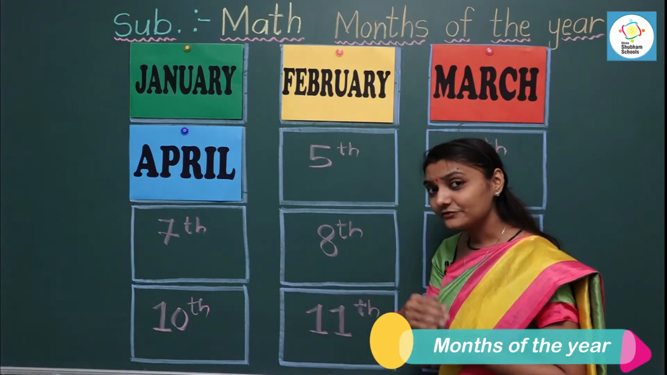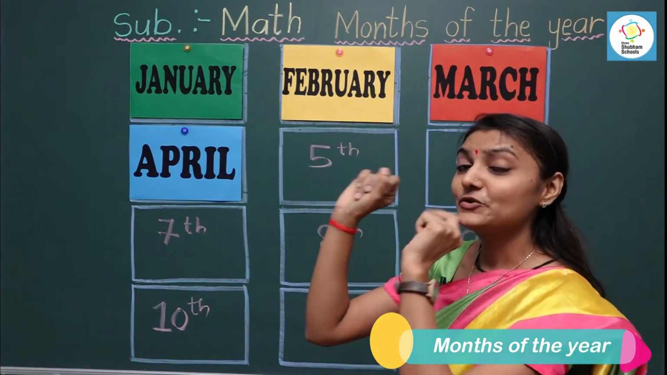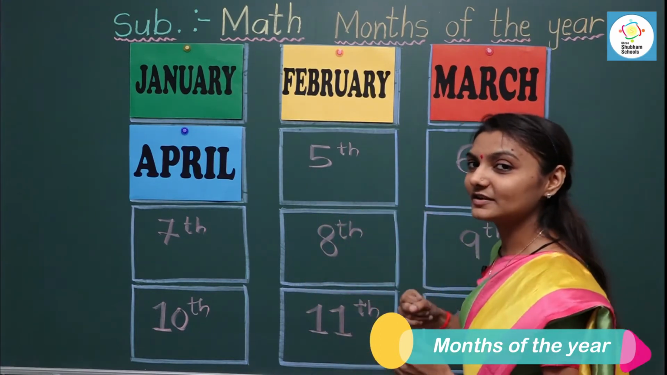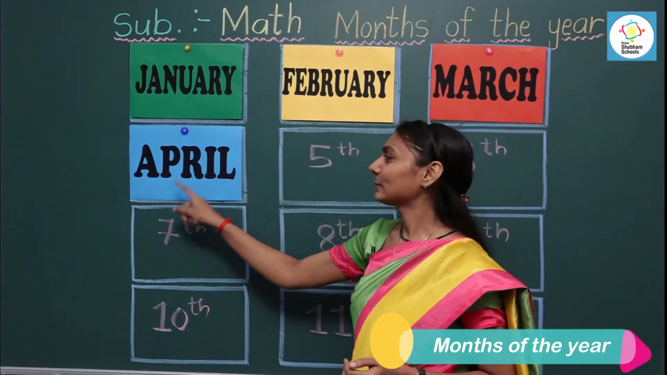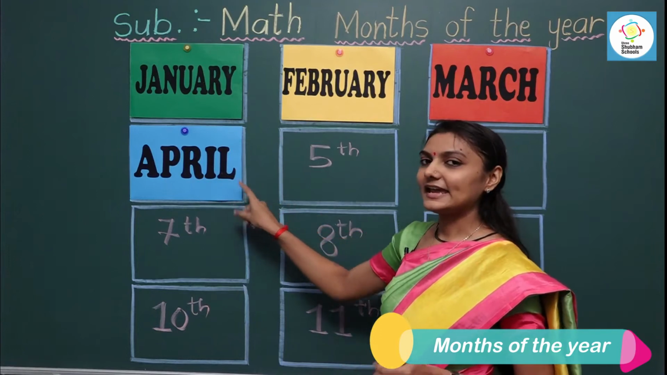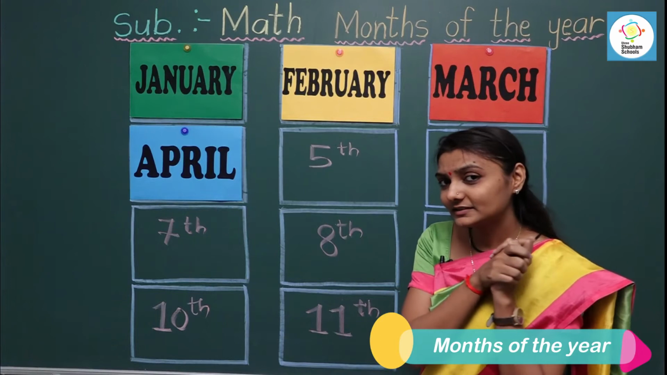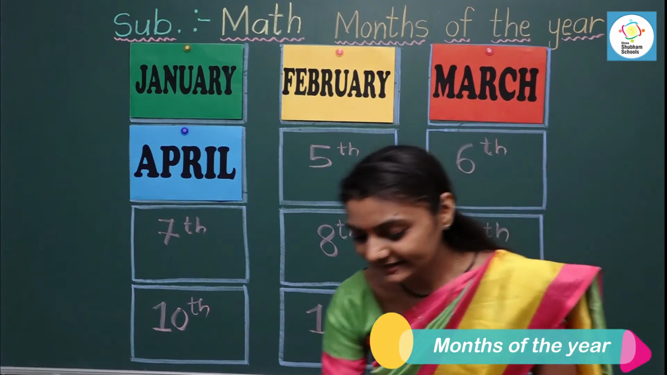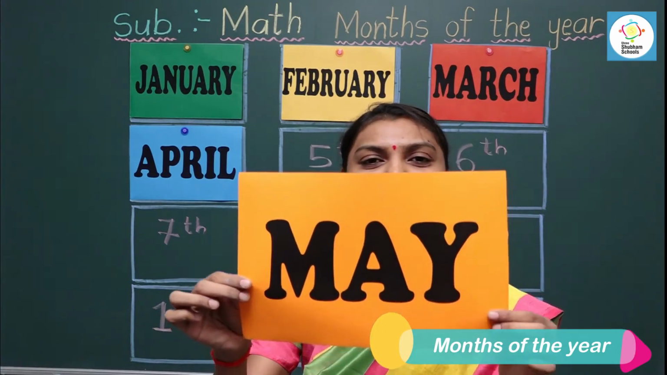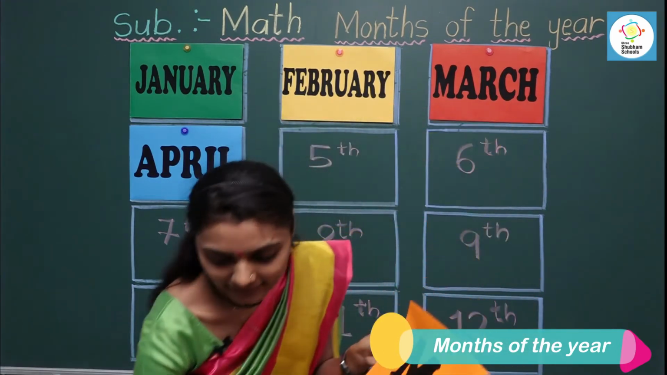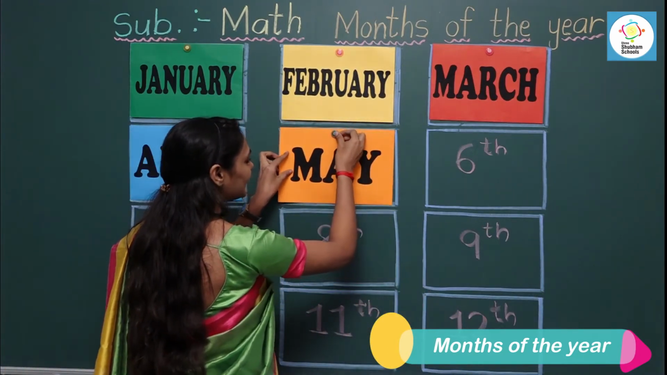Now can you tell me which month comes after March? Look at the board and find out the answer. Which month comes after March? After March it comes April. Now can you tell me which comes after April? It's May. May is the fifth month of the year.